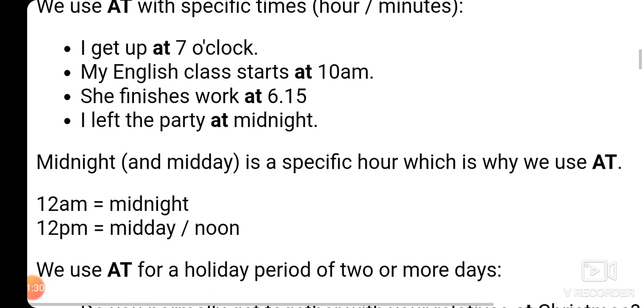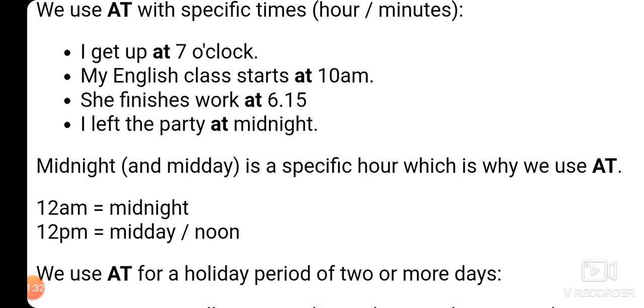Now you can ask a question: 7 o'clock, 10 a.m., 6:15, they are specific times because the hour is told and the minutes are given as well. But why do we use at with midnight? We use at with midnight because midnight and midday are specific times, which is why we use at with them.